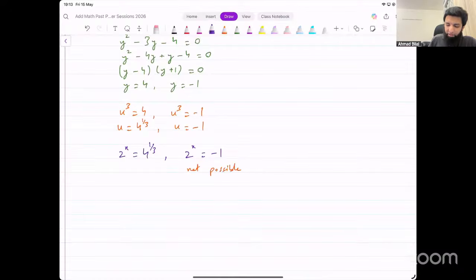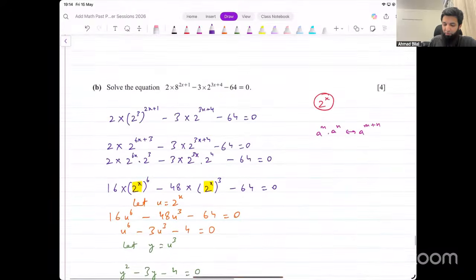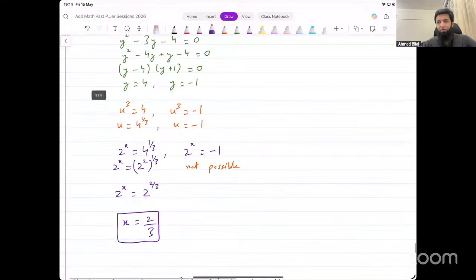What about the left side? I could write this as 2 power x equal to 4 can be written as 2 squared, and then power 1 over 3. Therefore, 2 raised to power x equals 2 raised to power 2 over 3. Bases are the same, so the powers must be the same as well. The value of x turns out to be 2 over 3, and that is our final result. That is what we were looking for.